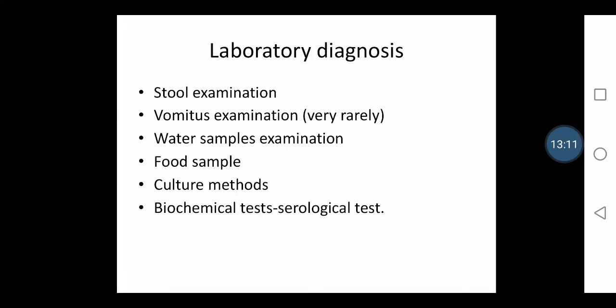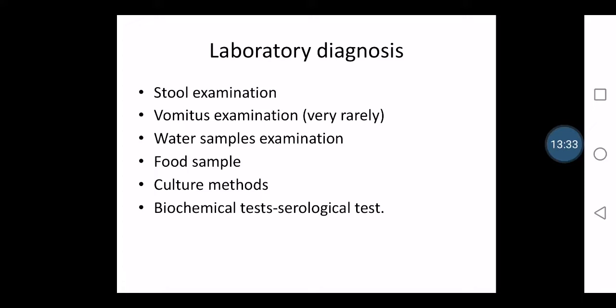So let us see about the laboratory diagnosis. In the laboratory diagnosis of cholera, the main thing is we have to examine the stool. While examining the stool, we have to look for the Vibrio cholerae strains or other strains which can cause cholera. So stool examination, and very rarely we focus on vomitus examination. Otherwise, we used to take water samples.